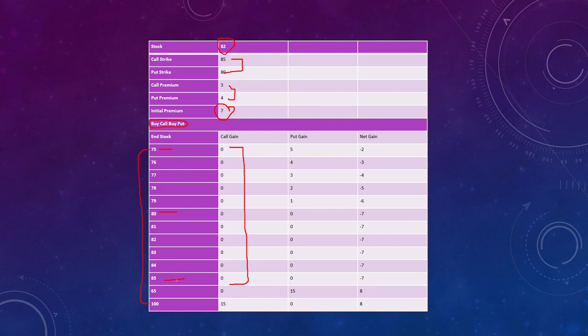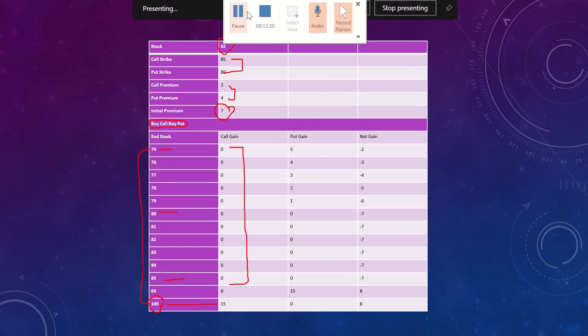But once it crosses 85, for example here you can see it is 100, you will exercise it, because you will be at a profit. Everybody in the market would buy at rupees 100 and you have the right to buy at rupees 85. So here you are at a profit of rupees 15. So this is your call gain.